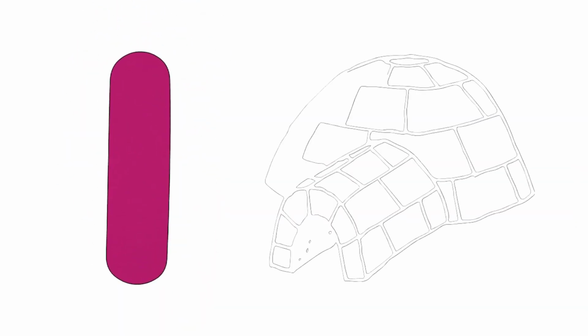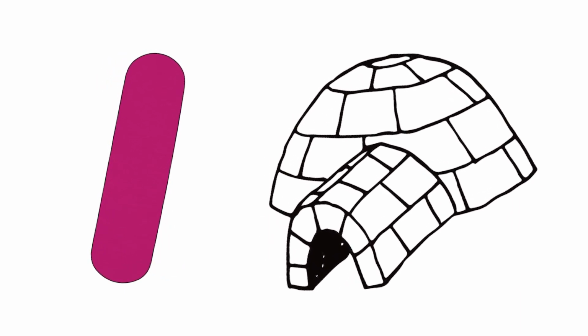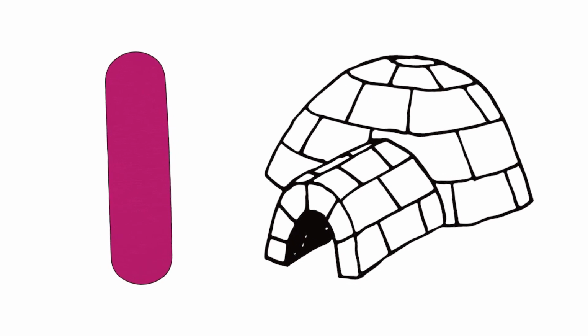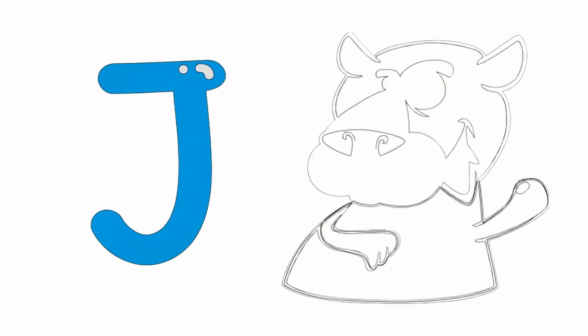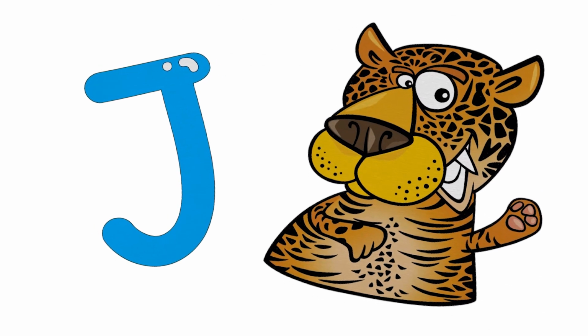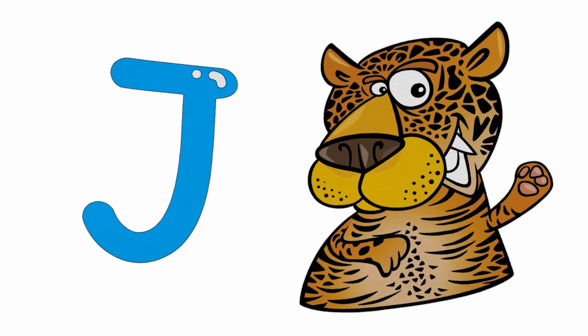I is for igloo, E, E, E. J is for jaguar, J, J, J.